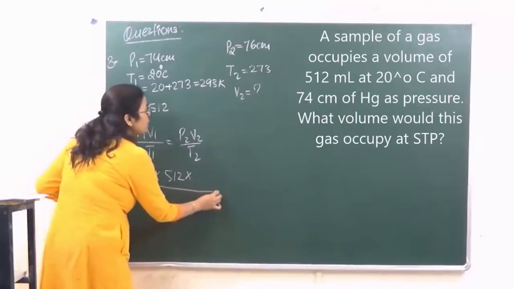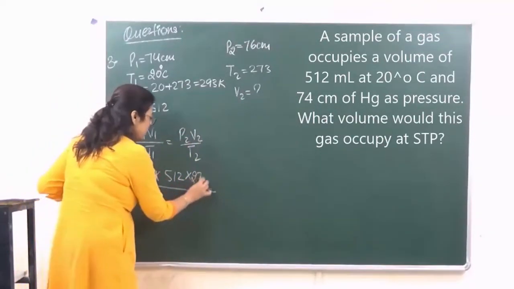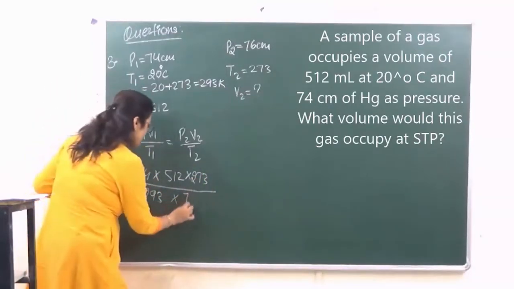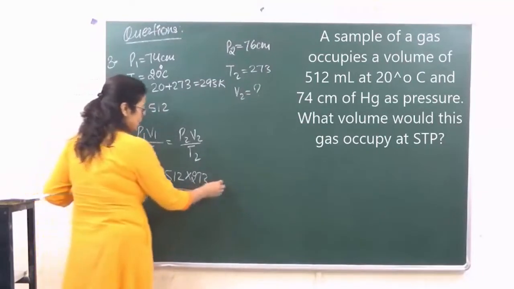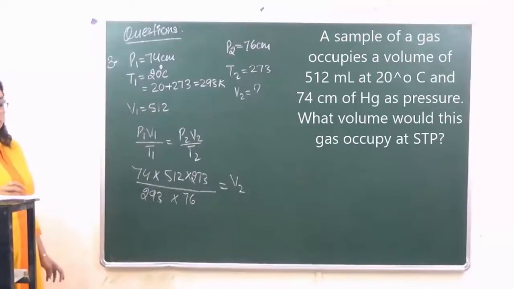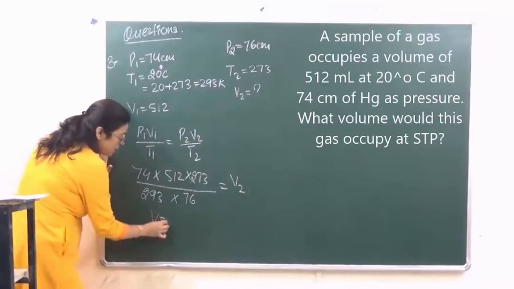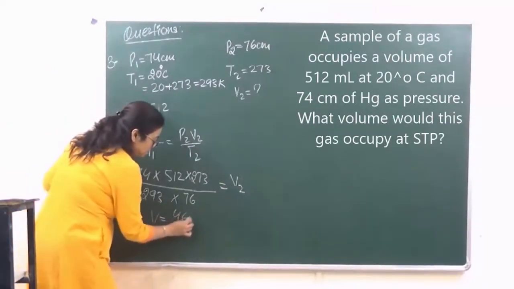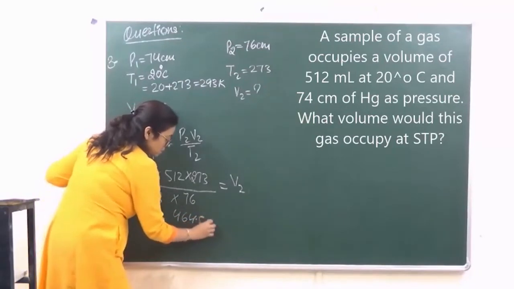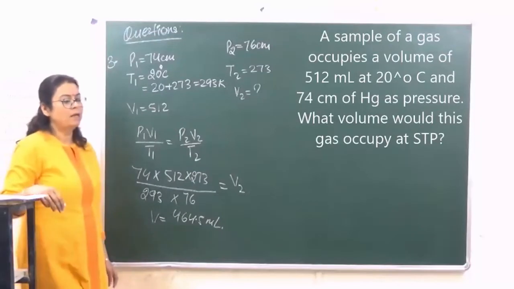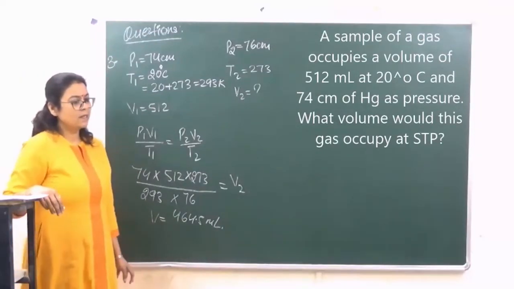So T2 will go in the numerator, 273, and P2 will come down in the denominator, 76. This is equal to V2. Okay? So when we calculate the value of V2 over here, that is coming to 464.5 ml. ठीक है? Clear?